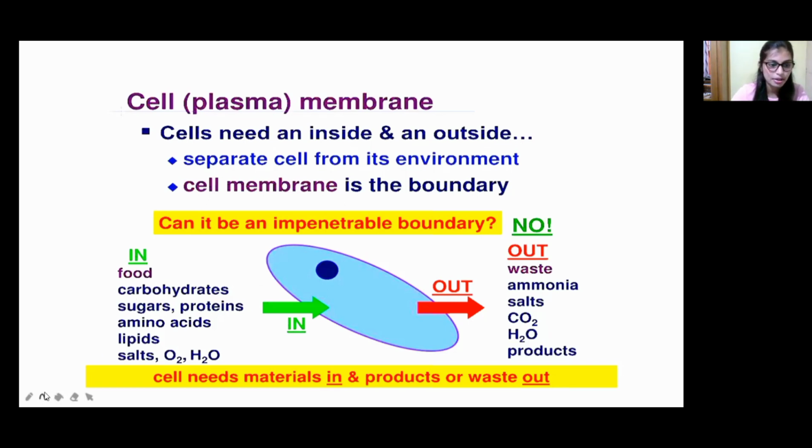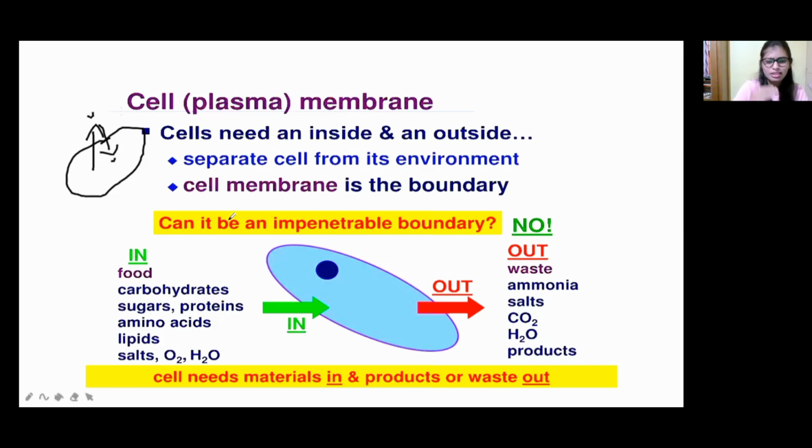How is it separated? So for example, this is a cell. Okay, this is a cell. So the plasma membrane will surround the cell like this. If any molecules enter inside, they have to enter through the plasma membrane only. If any molecules go outside, they have to be sent outside through this plasma membrane only. Okay, so we can see this cell membrane as a boundary. Okay, in our house we can make a compound, right? So in the same way, for our cell, this plasma membrane will act like a compound, that is like a boundary. Okay, so can it be an impermeable boundary?